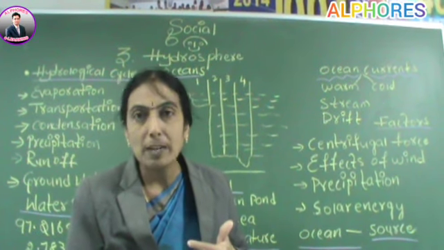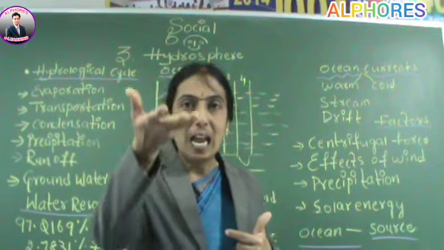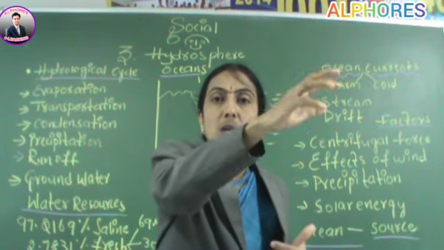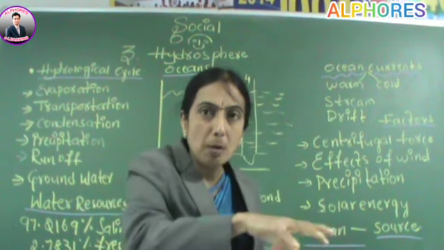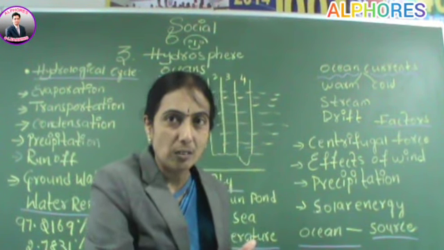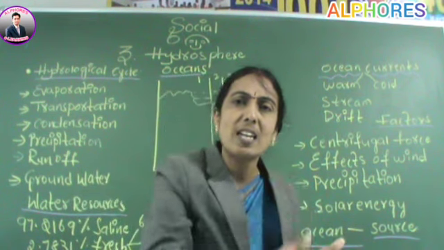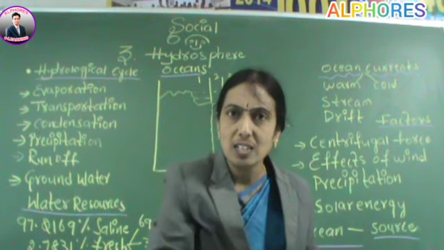Again water will evaporate from the oceans. It will be carried, transported into the clouds. Then the clouds will convert that into rain. It will come onto the earth in the form of precipitation. Again the water will flow into the ocean. Again it continues. It is a cyclical effect. The hydrological cycle is a cyclical effect.